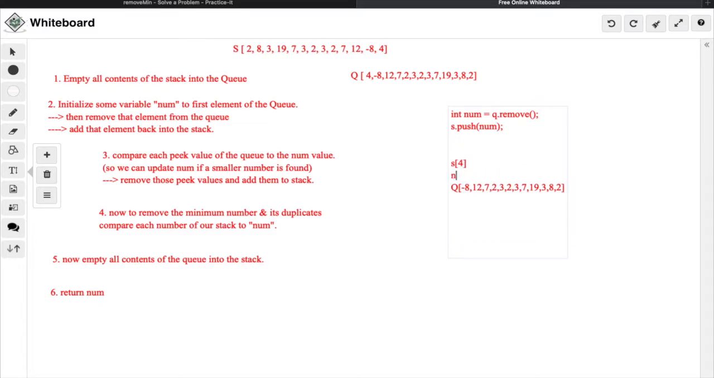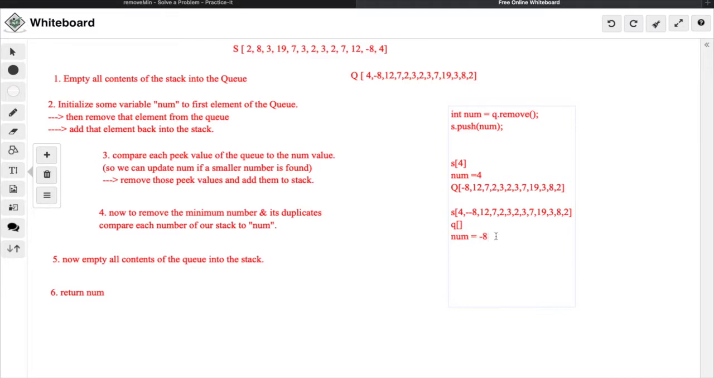Let me write down here. Num equals 4. So we compare this number with num. If it's less than num, then we update num to become -8, but we still add all of these numbers into our stack. So if this were to execute correctly, by the end of step 3, our queue would be empty and our stack would contain 4, -8, 12, 7, 2, 3, 2, 3, 7, 19, 3, 8, and 2. And our queue would be empty. And then our num would be -8. Assuming step 3 works correctly, this is what our num would return.